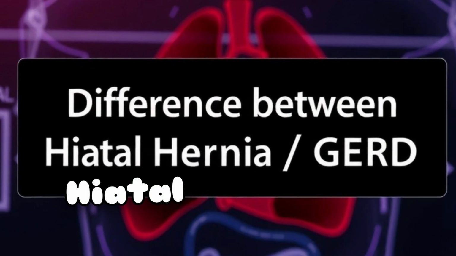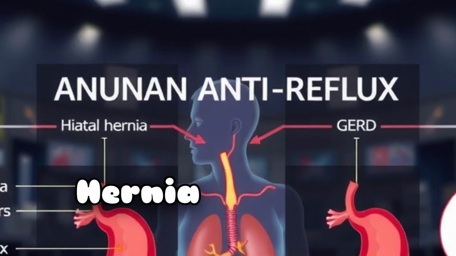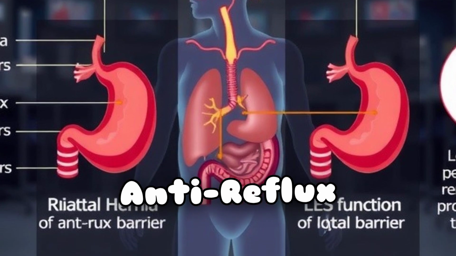Difference between hiatal hernia and GERD. Hiatal hernia versus GERD. 1. Disrupted anti-reflux barrier.